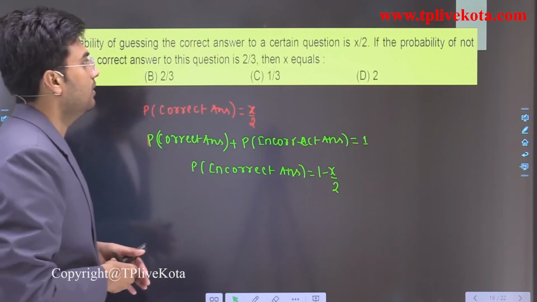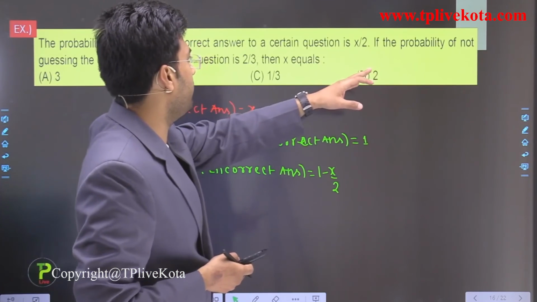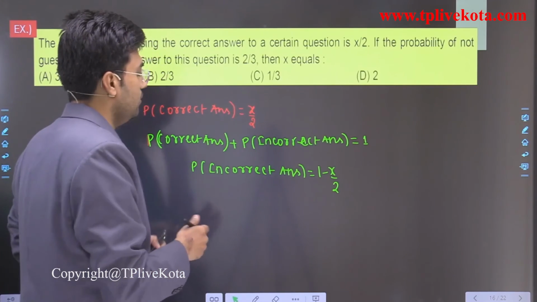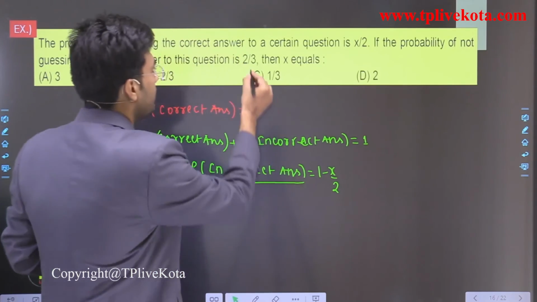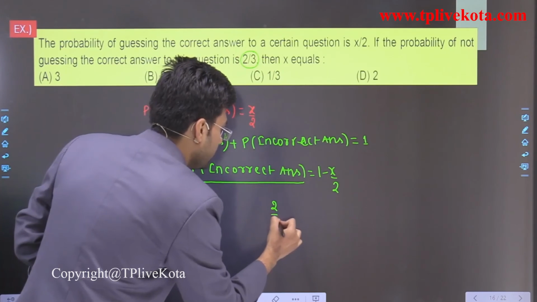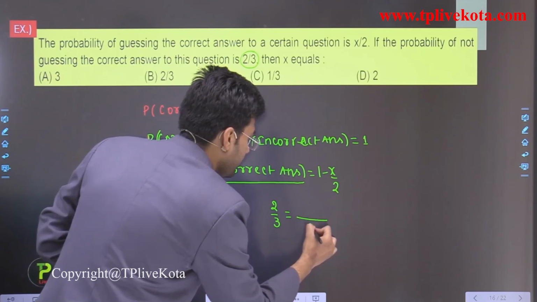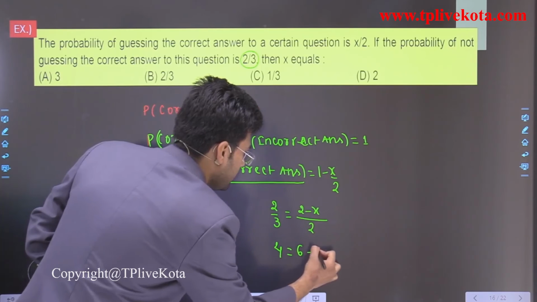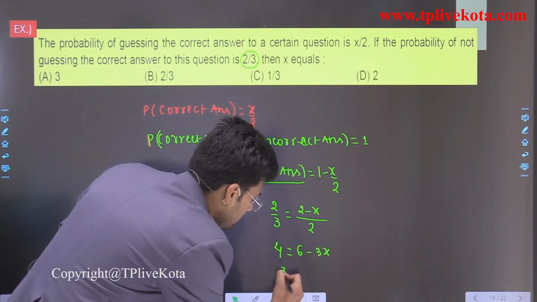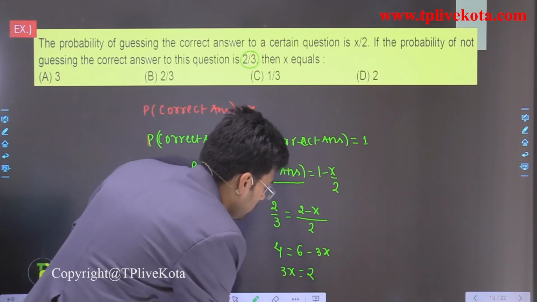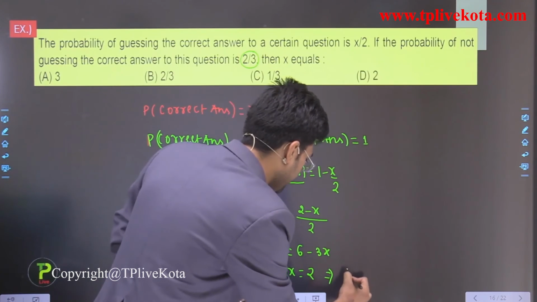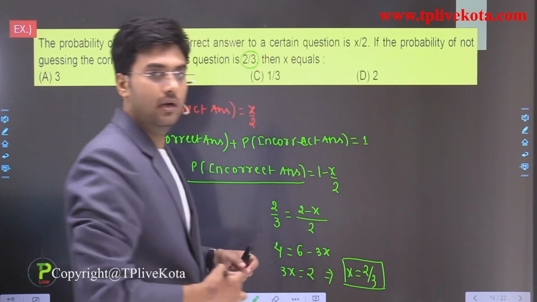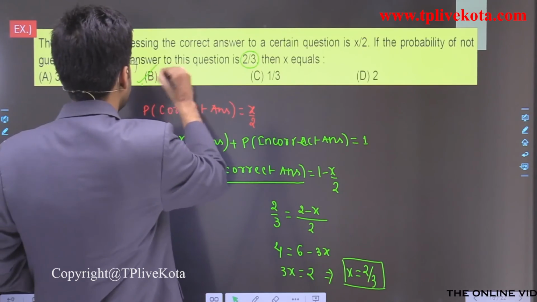Now in this question it is given that the probability of not guessing the correct answer, that means the incorrect answer, is 2 by 3. So when we solve this by taking LCM, it is 2 minus x, so it is 4 is equal to 6 minus 3x. So we can write 3x is equal to 2, and if we solve this, x is equal to 2 by 3. Now let's observe the options. Option B is correct for this question.